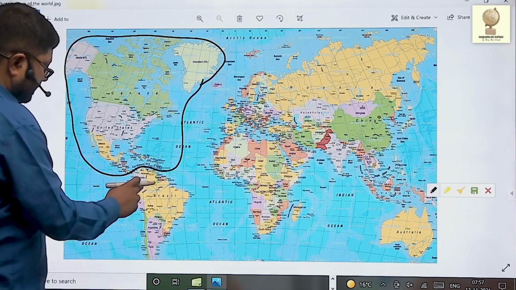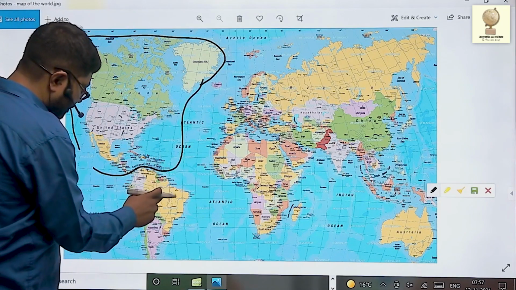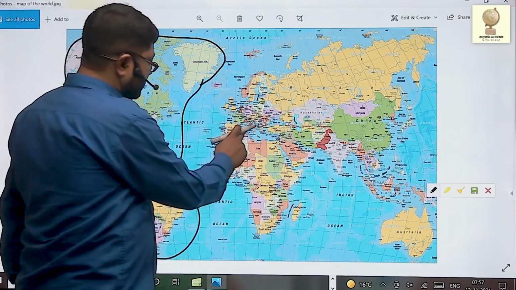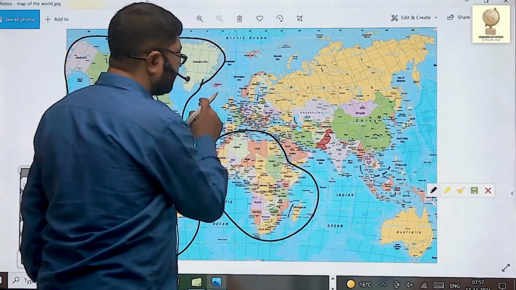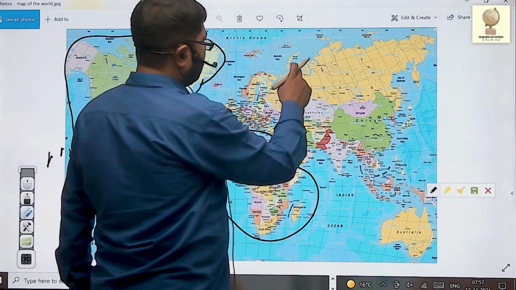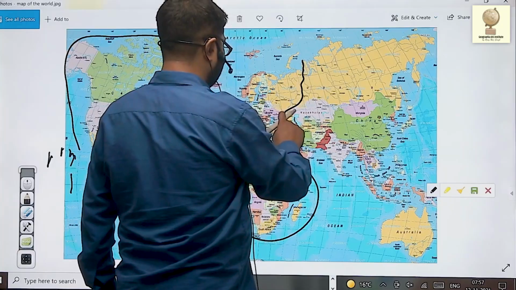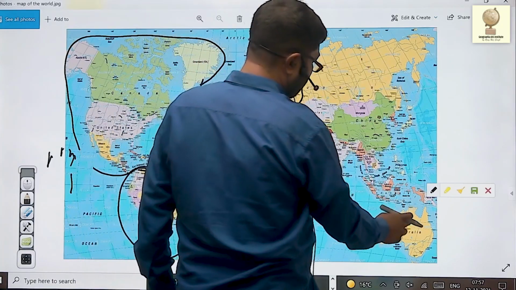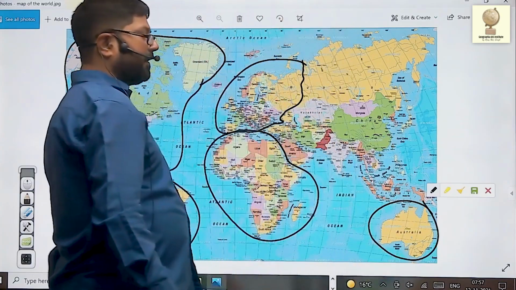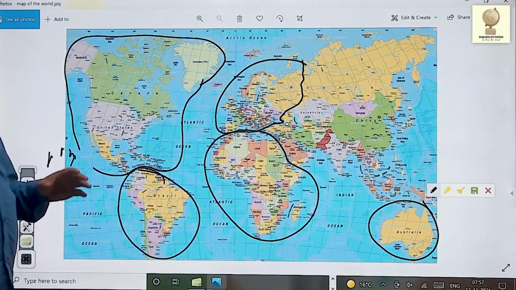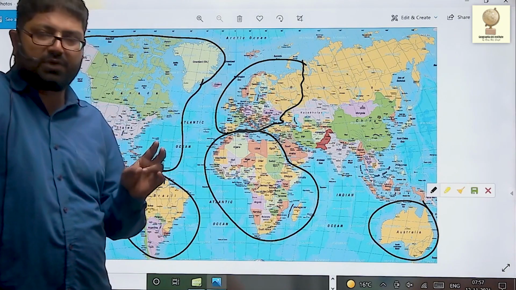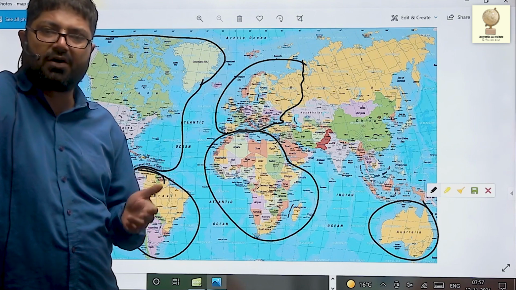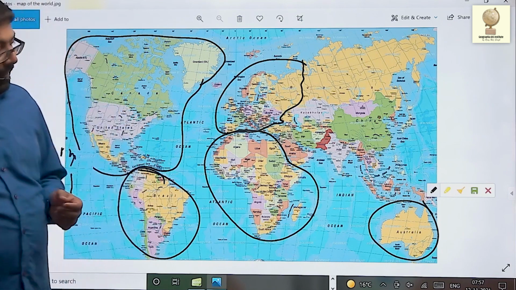This is South America. This is Africa. This is Europe. Remaining are Asia, Australia, and Antarctica. So there are 7 continents: North America, South America, Europe, Asia, Africa, Australia, and Antarctica.